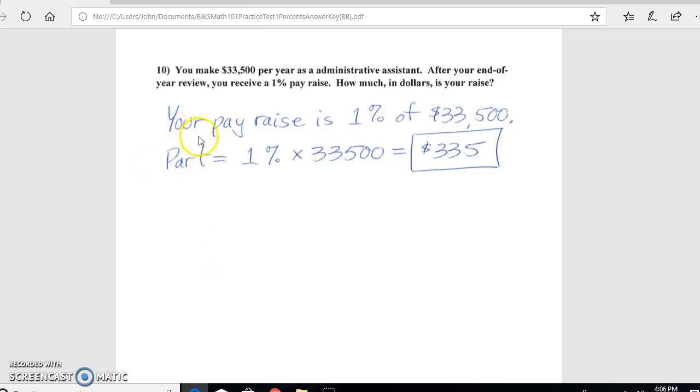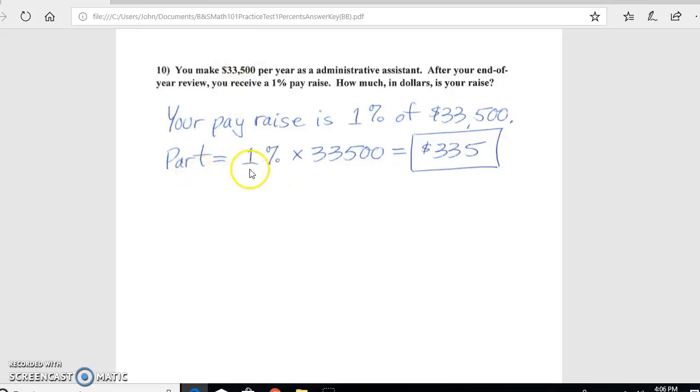So your raise, what this problem is telling us is that your pay raise is 1% of the $33,500. It's 1% of your annual income. So we need to use the part formula. We need to find what is 1% of 33,500, and that's a part of the total.